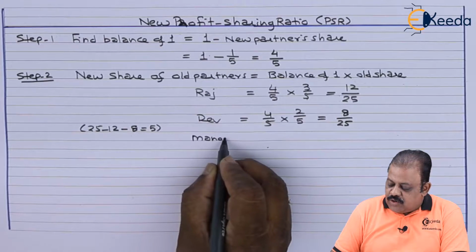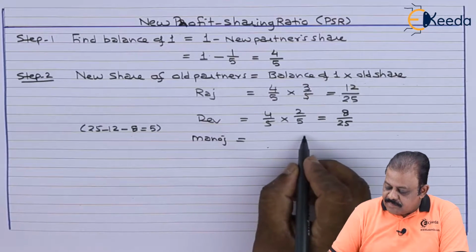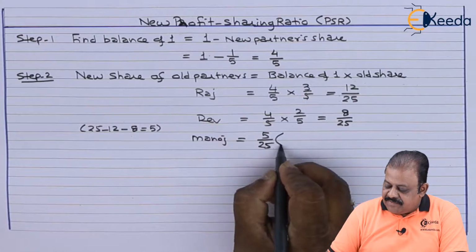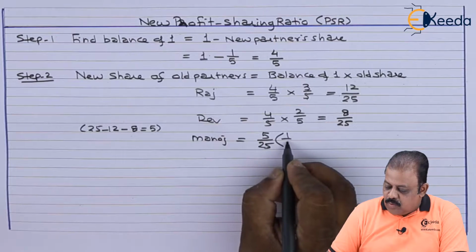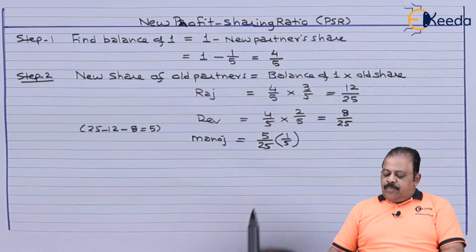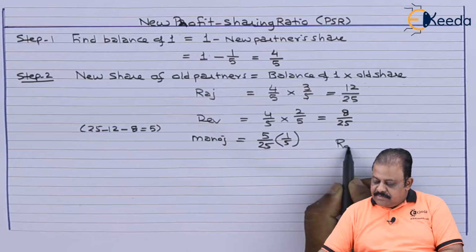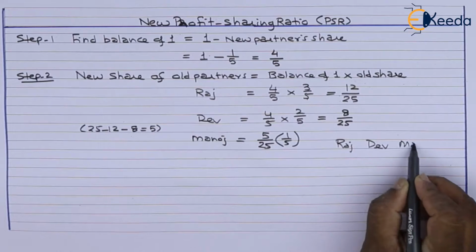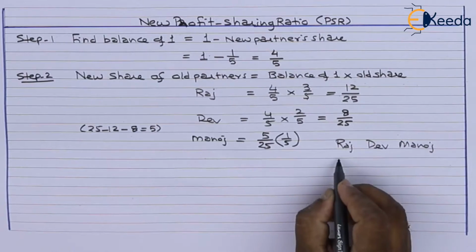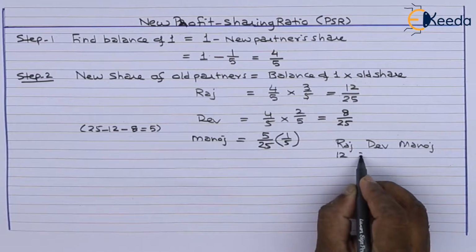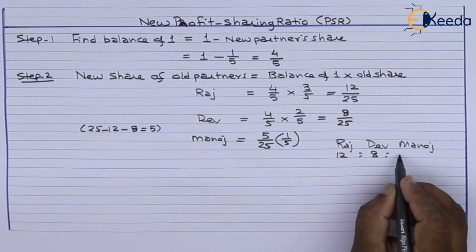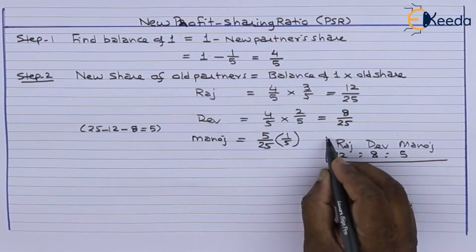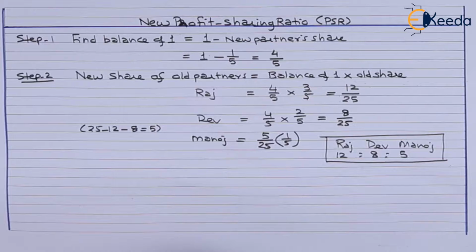So share of Manoj will be 5 by 25. That is 1/5. So we got new profit sharing ratio here. Raj, Dev, Manoj, 12 is to 8 is to 5. This is calculation of new profit sharing ratio.